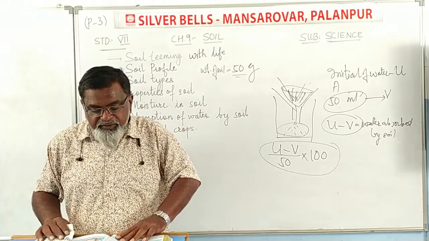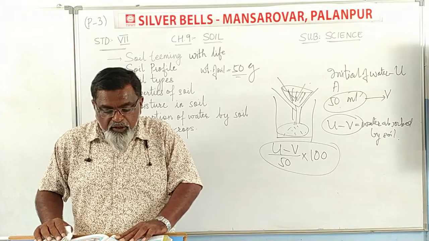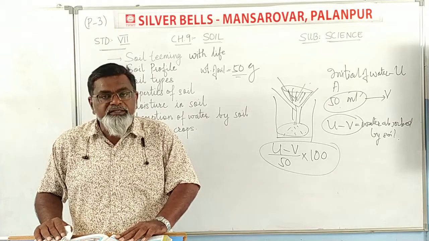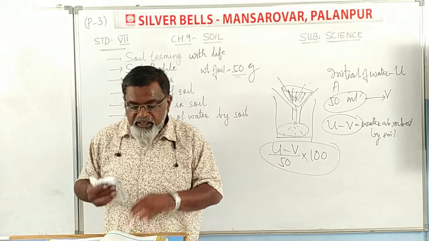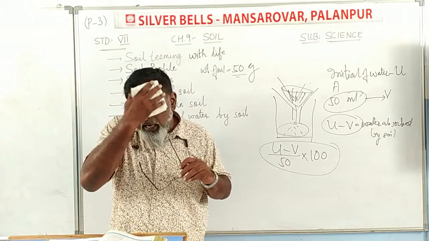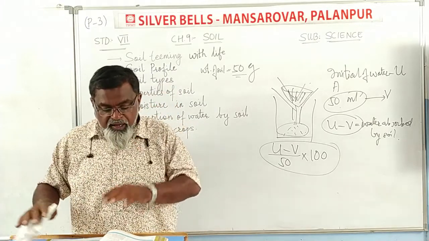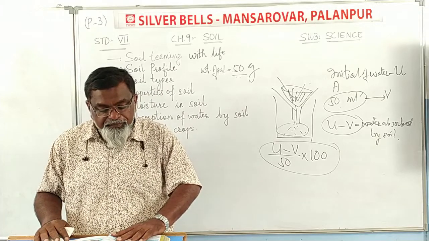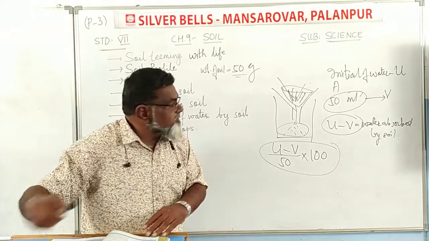Repeat this activity with different soil samples. Would you get the same results for all the samples? Discuss the results with your friends and answer the questions. Which soil would have the highest percolation rate?